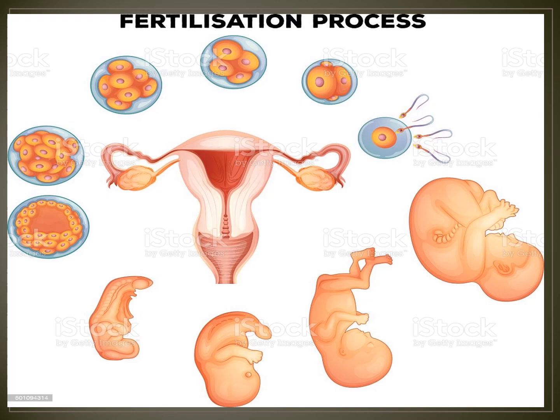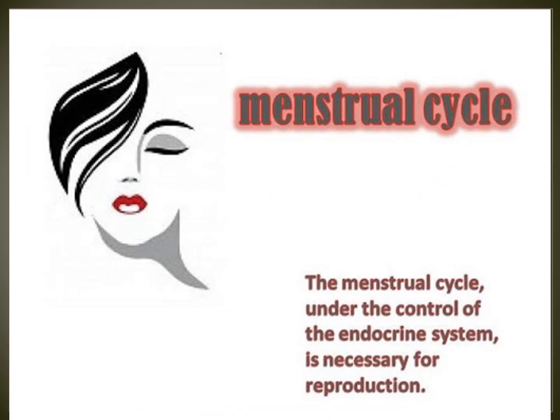The end of the menstrual cycle is known as menopause. It is significant in the female, and it takes place at an average age of 45 to 50 years. The menstrual cycle is under the control of the endocrine system, which is necessary for reproduction.